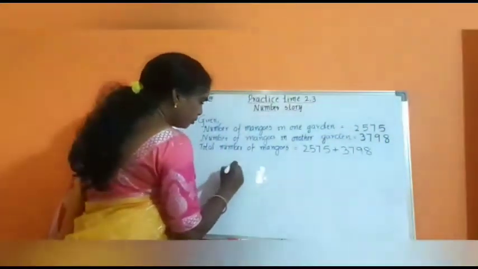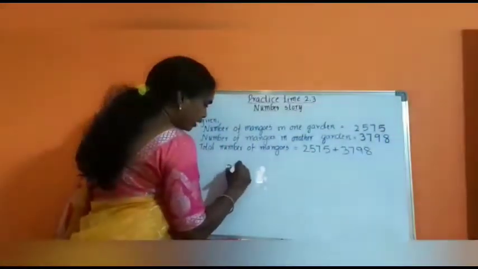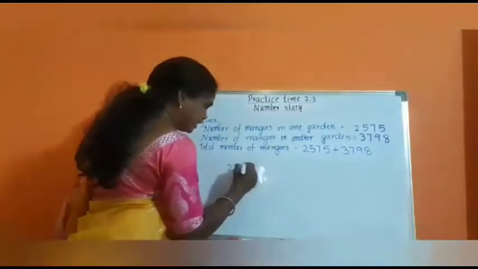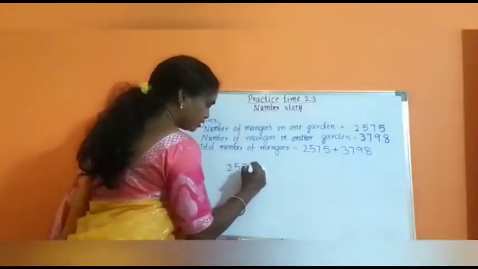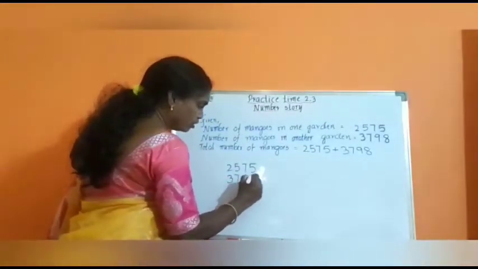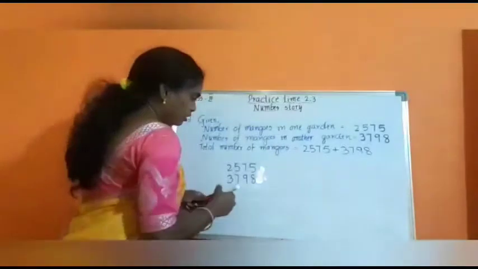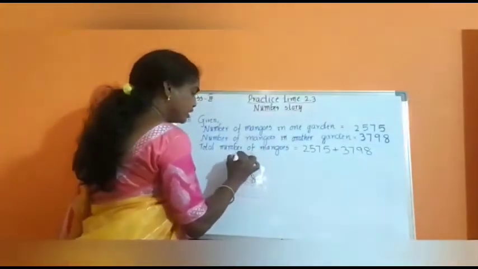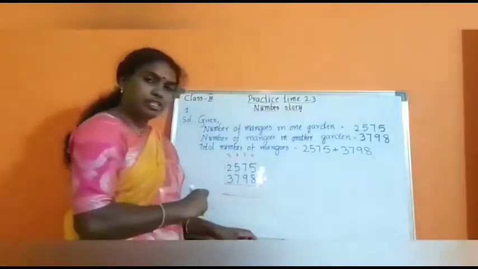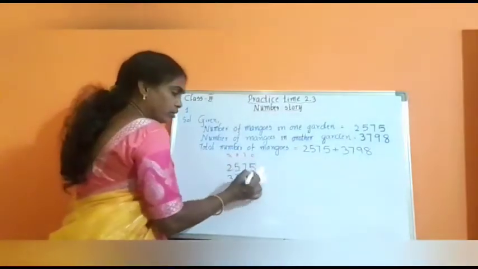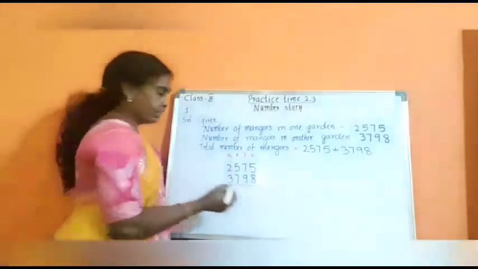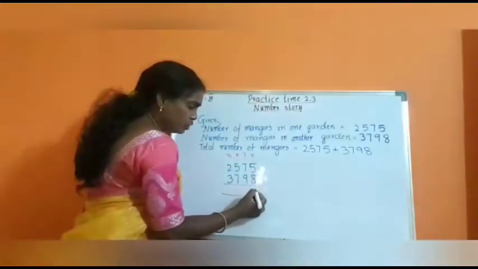Let us add these two numbers. First, we write one number below the other, exactly according to their places: ones, tens, hundreds and thousands. Let us add the ones column first. 5 plus 8 is 13. So 13 is a two-digit number.